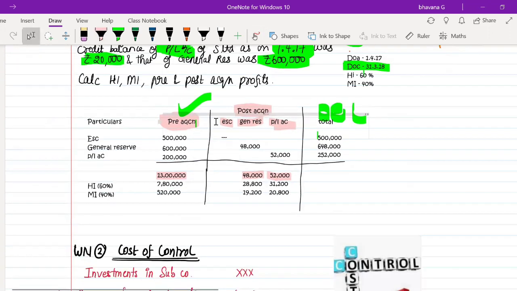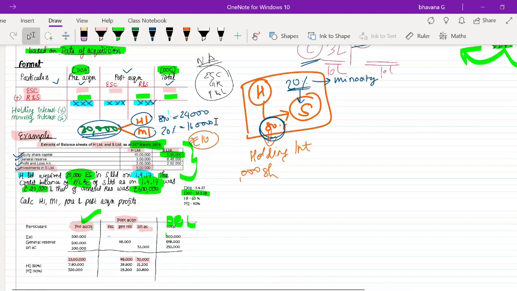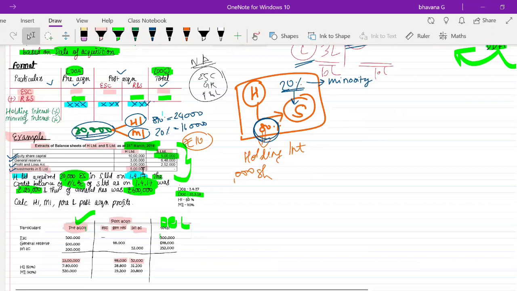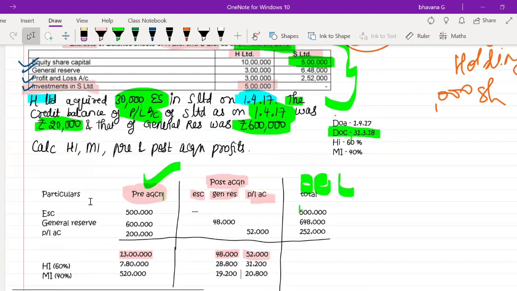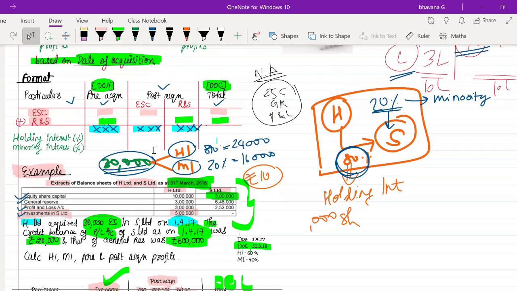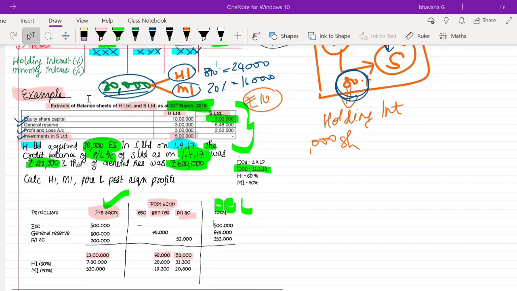Until this, do you guys have any doubts? Is this concept of analysis of net assets clear? Here we have analyzed the net assets, that is the equity, into pre-acquisition and post-acquisition, and also analyzed how much is in relation to holding interest and minority interest. Is it all clear? If a question like this is given, I hope you are able to solve it.